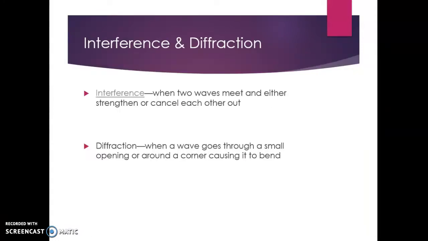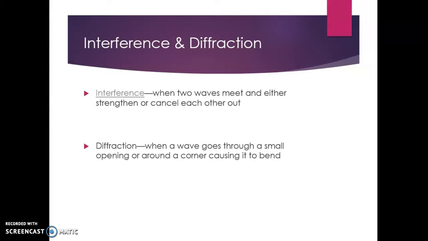So the first two things were reflection and refraction. Now we're going to go into the other two, and that's interference and diffraction. Interference and diffraction are a little bit different because they're not talking about hitting a new medium, but instead they're talking about the wave interacting with something else. In the case of interference, the wave is interacting with itself.